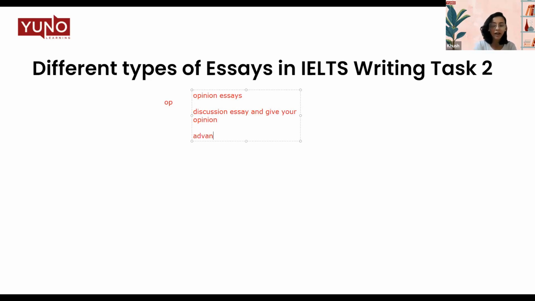Then there are essays that have advantages and disadvantages. So this is also a kind of essay that you're asked in your IELTS exam. So in an advantages and disadvantages essay, you'll be given a specific topic and then you'll have to discuss their advantages and disadvantages. Sometimes you might see a question like, do the disadvantages outweigh advantages or do the advantages outweigh disadvantages? That means here you are supposed to discuss both sides, advantages and disadvantages, but you're supposed to favour one side, for example, more advantages or more disadvantages than the advantages.